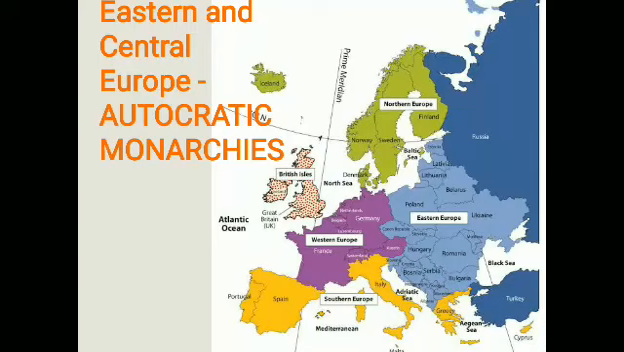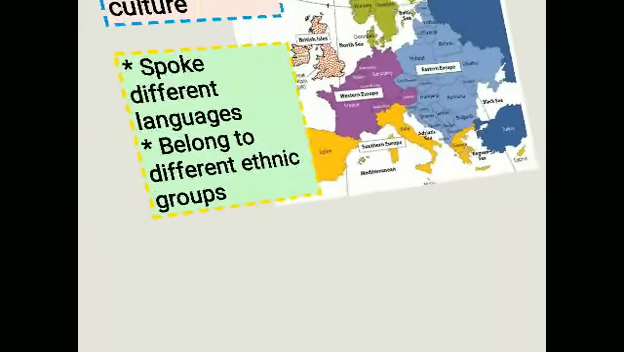Autocracy is a system of government by one person with absolute power. So the eastern and central parts of Europe were under autocratic monarchies, within whose territories lived a diverse people. Within these autocratic monarchies there lived a diverse population.